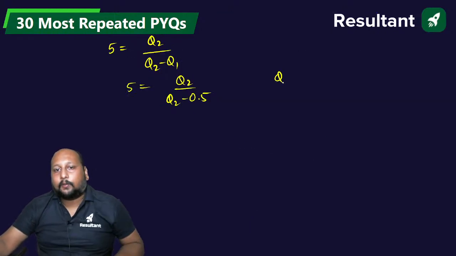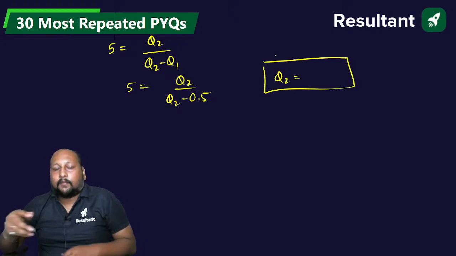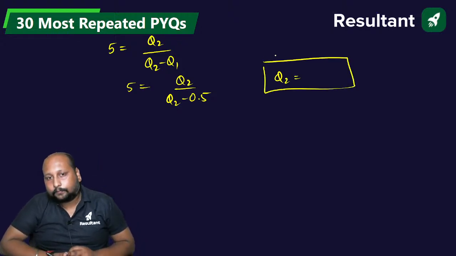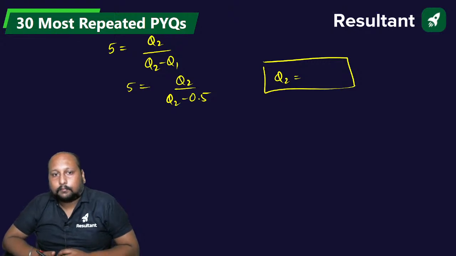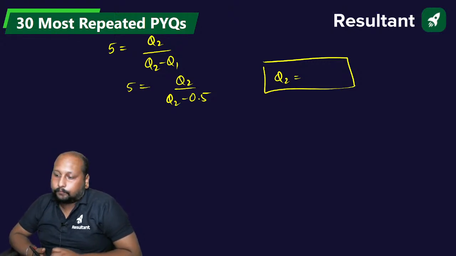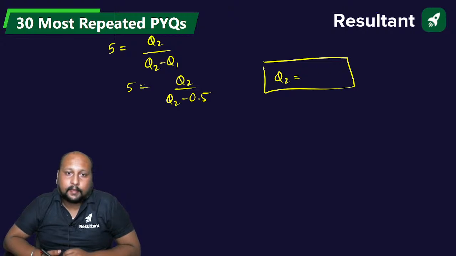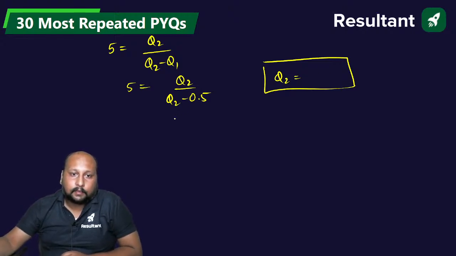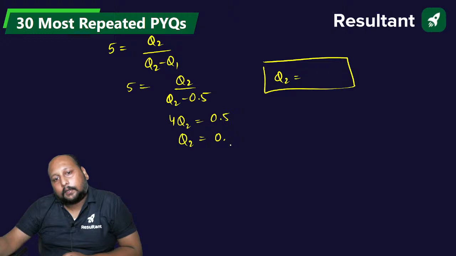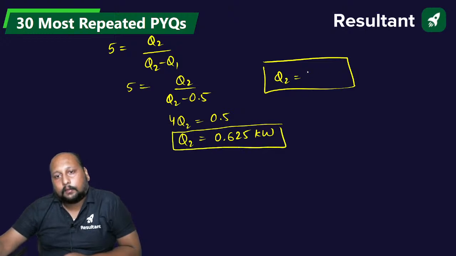चलिए, solve and tell me what's the value of Q2 you are getting. Once Q2 you have calculated, Q1 आपका simply आ जाएगा. चलिए, quickly. Q2 कितना आएगा? Solve it. ये हो जाएगा आपका 5, 4 Q2 is equal to 0.5 or Q2 will be equal to 0.625 kilowatt. Please check. Q2 0.625 है ना?